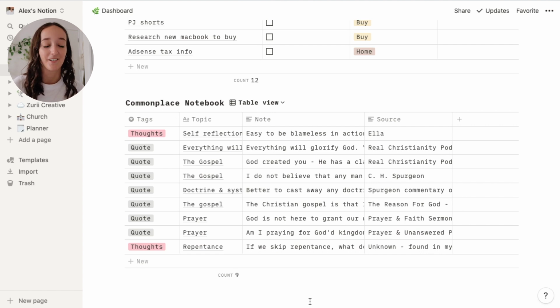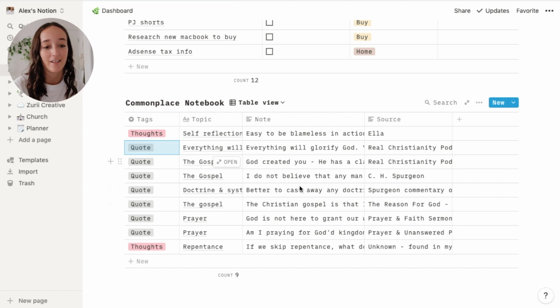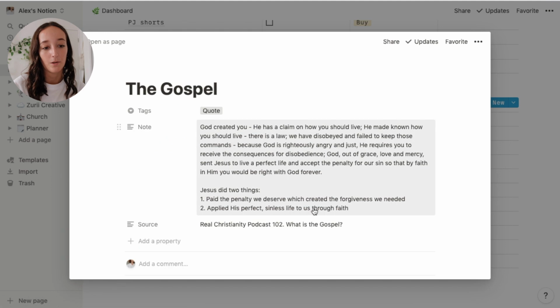I would just write them down on random pages of books and then they would kind of get lost. So anytime I read something or hear something in a podcast that I want to remember, I will put it in this little commonplace notebook. I will write the tag, whether it is a thought or a quote or an inspiration, the topic, the actual note itself, and then the source of where I heard it or who said it. So I can open this up and it has the full quote there.